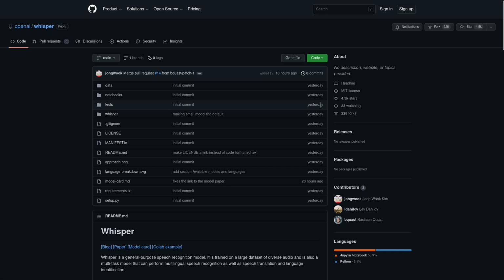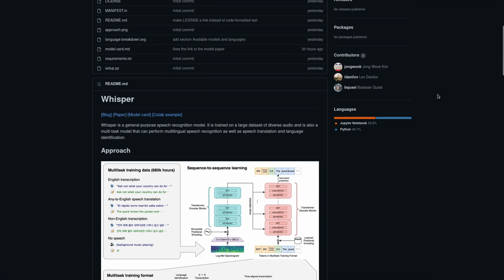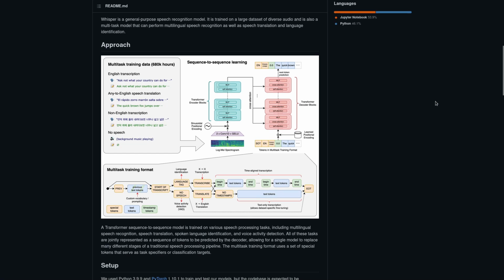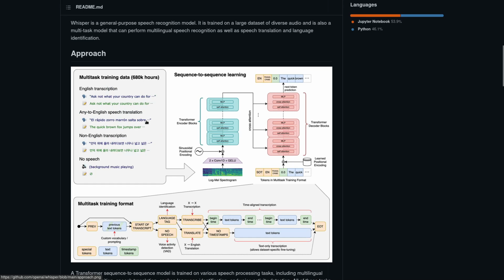free to do so. So this is an automatic speech recognition system that's been trained on 680,000 hours of multilingual data collected from the web. It's able to transcribe and translate several different languages. In fact, this picture here pretty much just explains it.